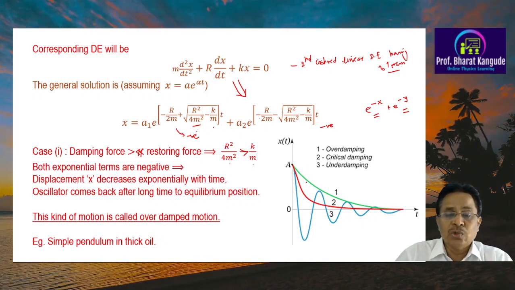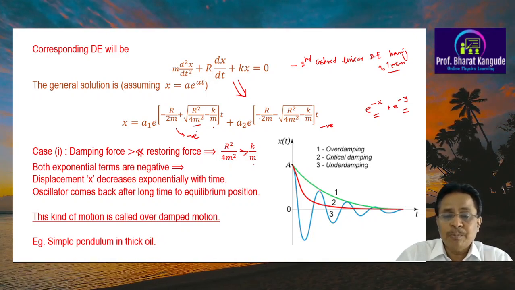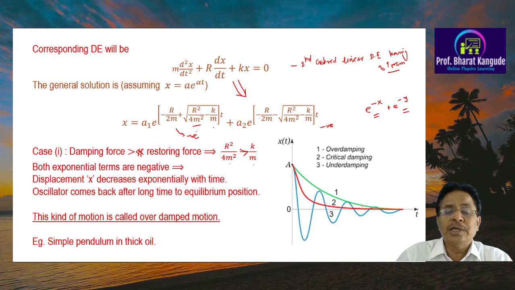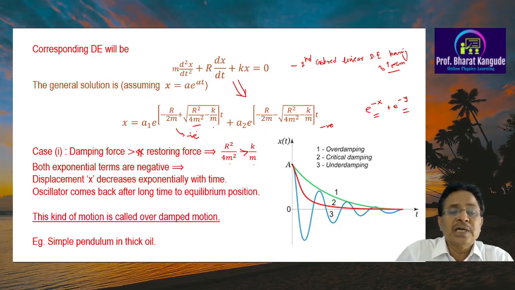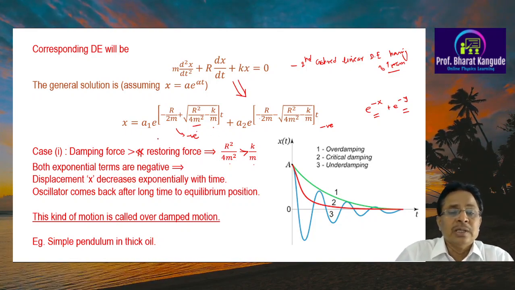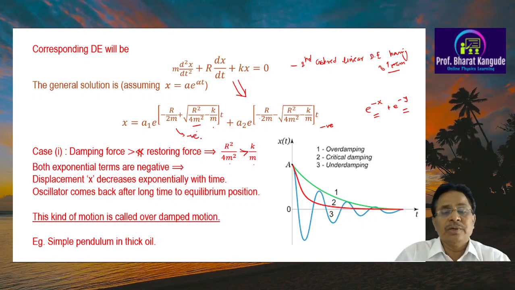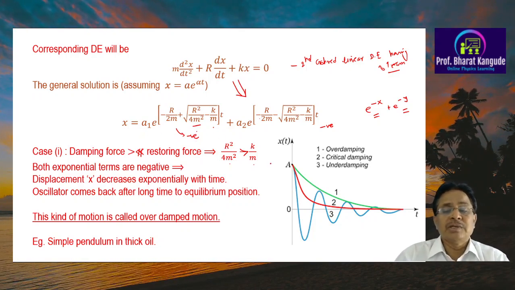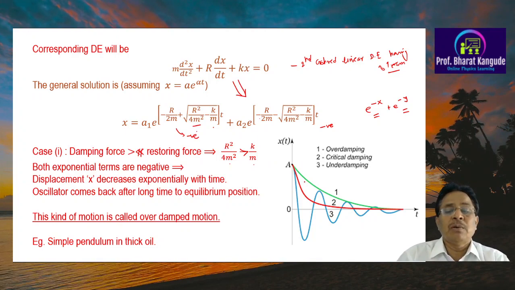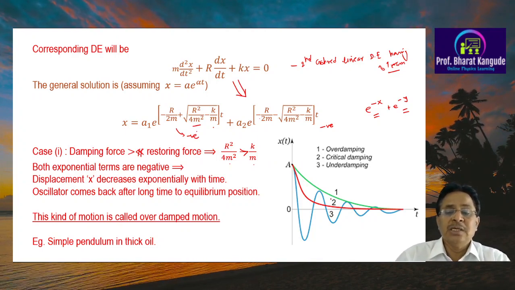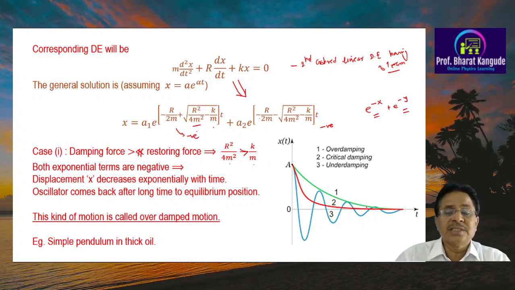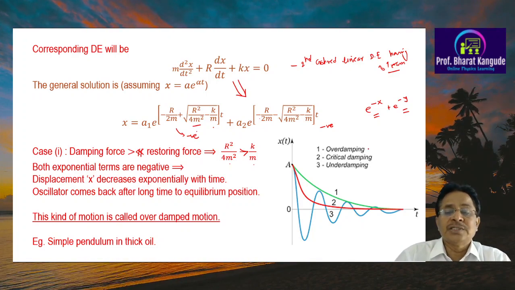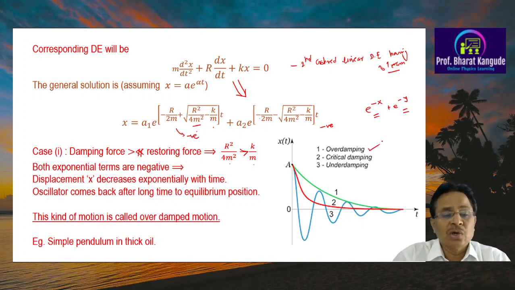In this case, the restoring force is less than the damping force, and this oscillator doesn't perform simple harmonic oscillations, but it undergoes a motion where the amplitude of the oscillation goes on decreasing exponentially, which is decided by this equation written here. This equation decides the path followed by this object or this particular oscillator. In this case, this is not oscillatory, and this case is called overdamping, so this is not useful for us.